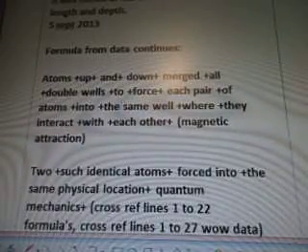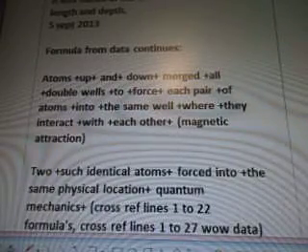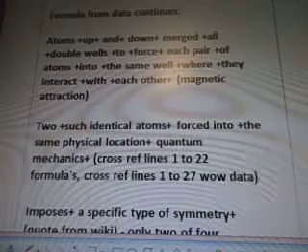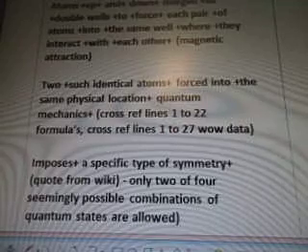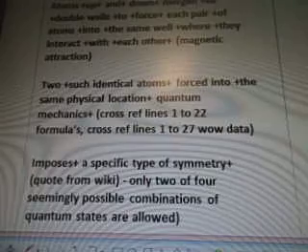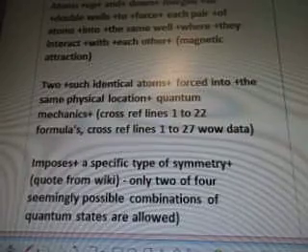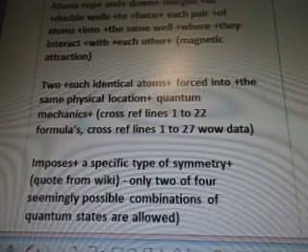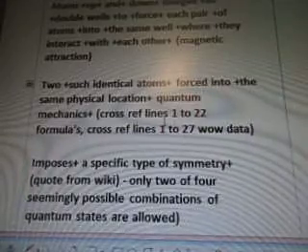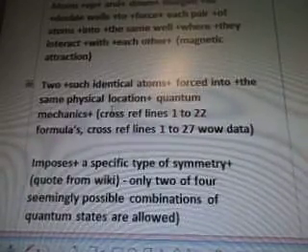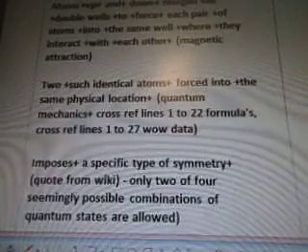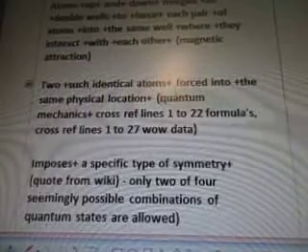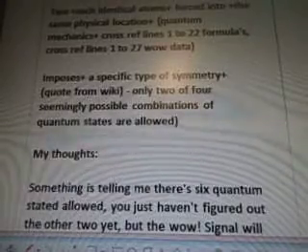Atoms up and down merged all double wells to force each pair of atoms into the same well, where they interact with each other, magnetic attraction. Two such identical atoms forced into the same physical location, quantum mechanics. So we'll cross-reference lines 1 to 22 formulas and cross-reference lines 1 to 27 WOW data with the word quantum mechanics. I forgot to add that in there. Because there's tons of formulas that came up with quantum mechanics, and I didn't know what quantum mechanics was when I got the formulas, so now I know.